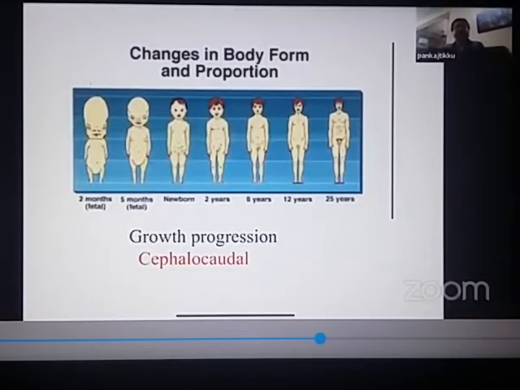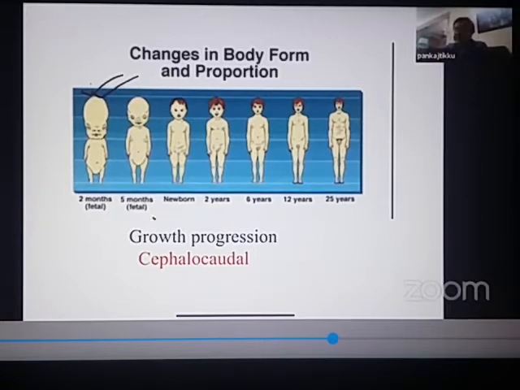Now you can see when the child is actually growing, the sequence of growth, and this is an FMG question, remember, the sequence of growth is always cephalocaudal. Cephalo means head, caudal means the legs, the extremities. So when the child is growing, the child is growing in a cephalocaudal fashion. Cephalocaudal fashion means the child's head starts growing first. Just see the child's head is growing first. So how rapidly the head is growing.